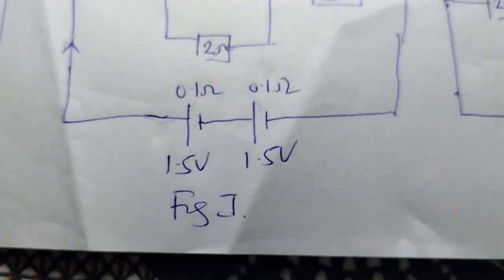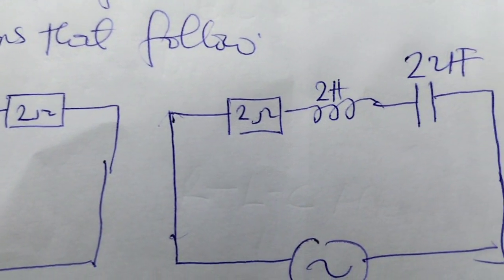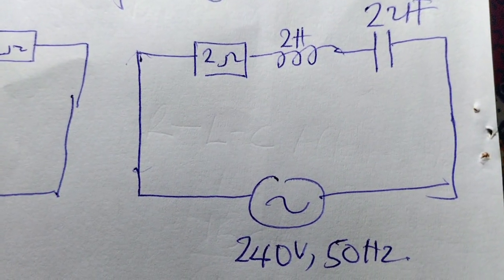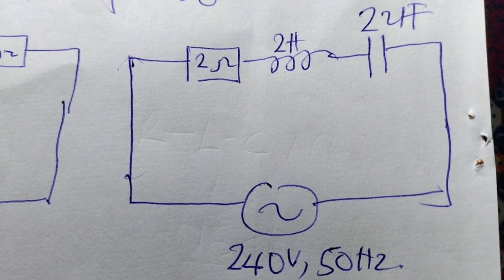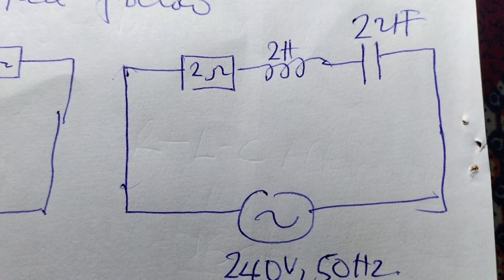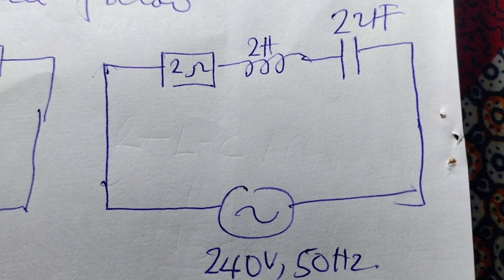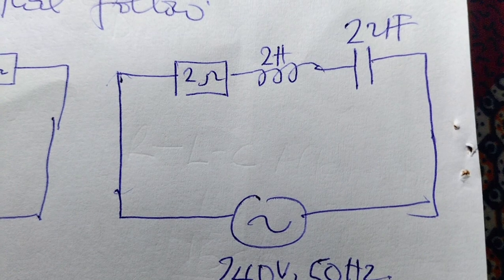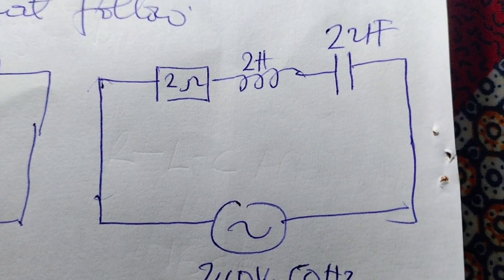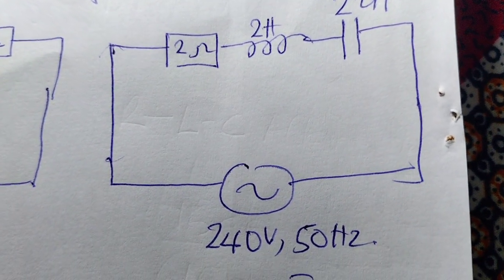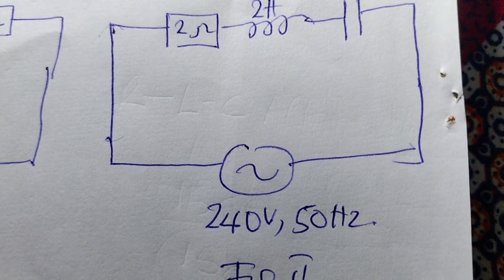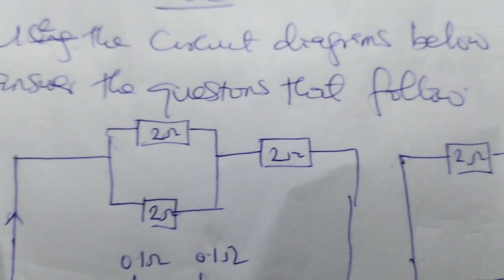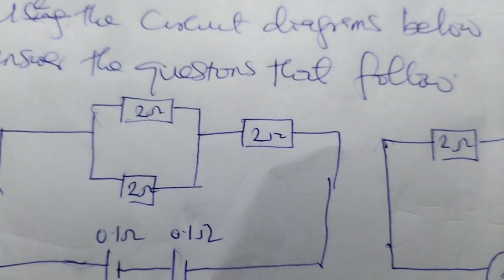Then Fig 2 is an alternating circuit. We have a 2 ohm resistor connected to a 2 henry inductor, and then a capacitor of 2 microfarad. You can see alternating voltage 240 volts, frequency 50 Hz. That is the diagram drawn for 15c.